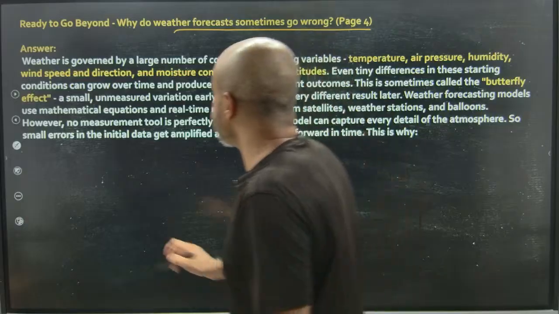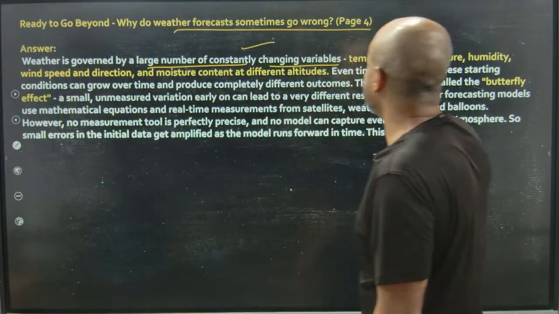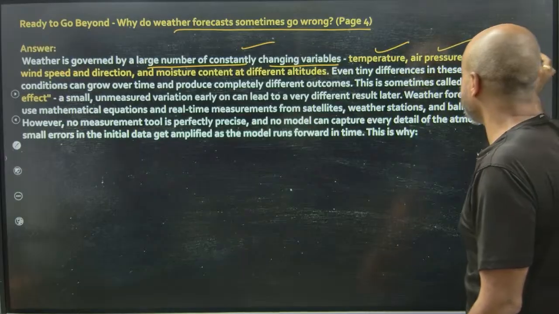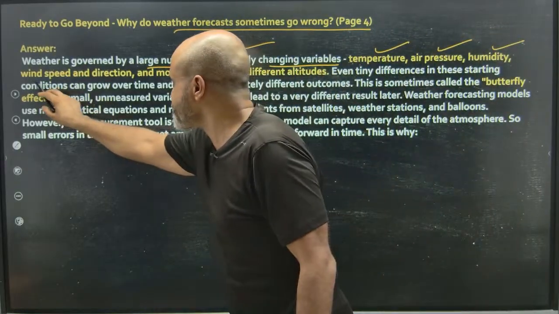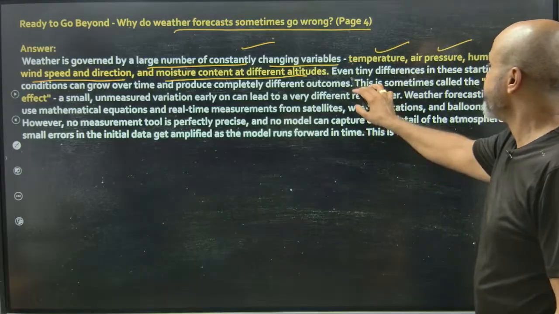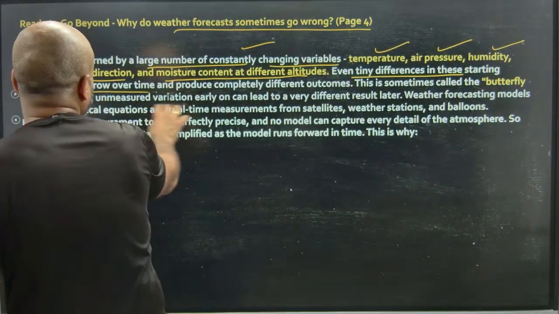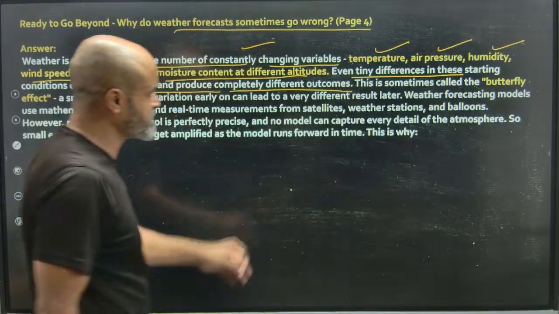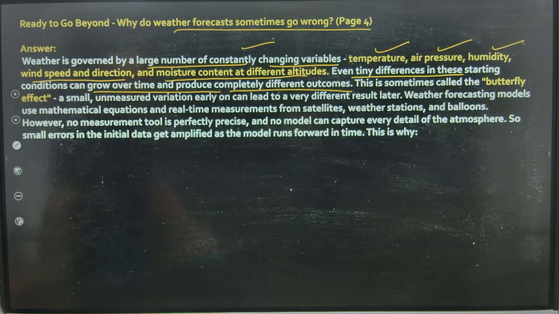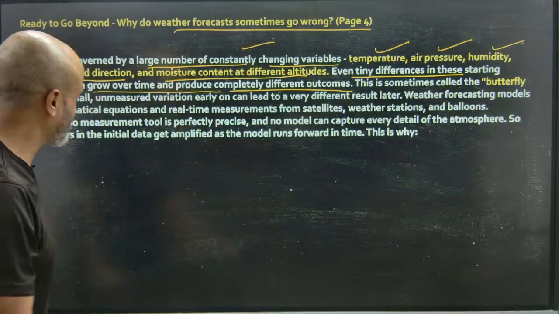Okay, weather is governed by a large number of constantly changing variables. So there is temperature, air pressure, humidity, wind speed and direction, and moisture content at different altitudes. Even tiny differences in these starting conditions can grow over time and produce completely different outcomes. This is sometimes called the butterfly effect. So there is a tiny thing that has happened, and that might, so, an example of the butterfly effect.